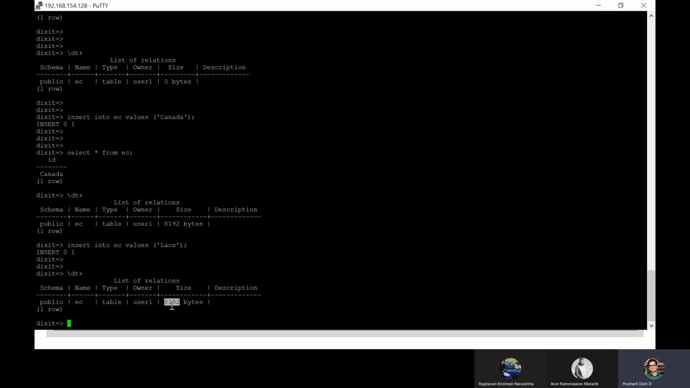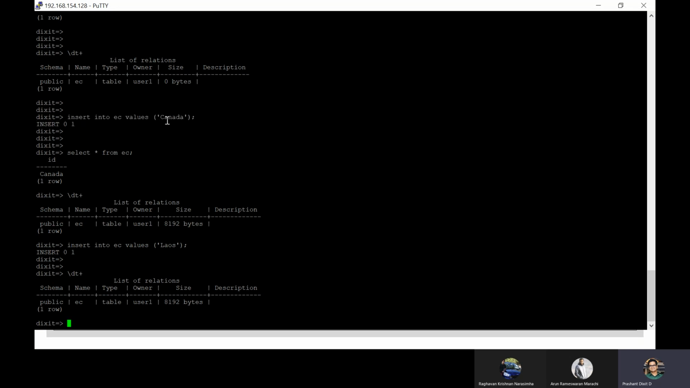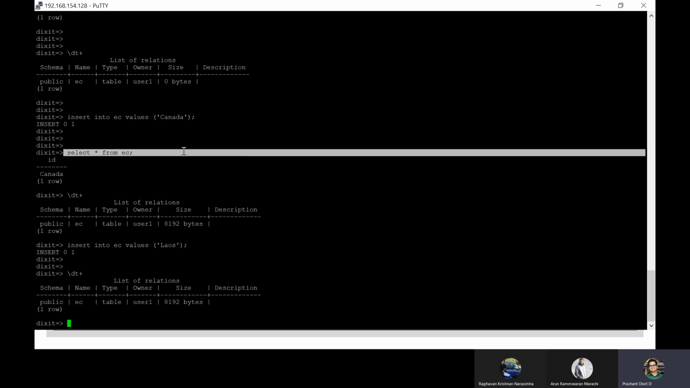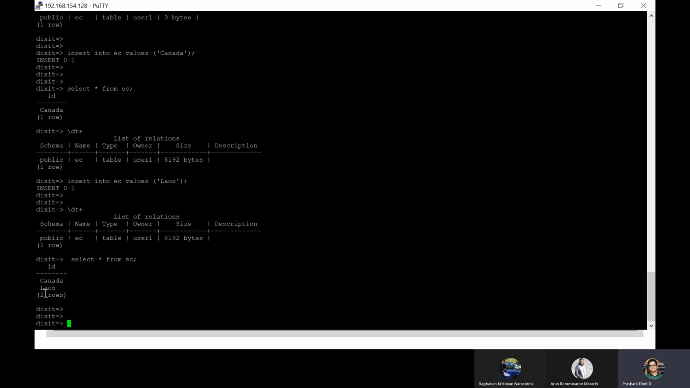Not a single one. So earlier, the moment we did one single insert, the structure is something like this. We've got a big chunk of storage with 8192 bytes, and out of that, this single row with the value Canada occupies only 5% of the data. The remaining 95% is free to house other rows. Correct. So the moment we do another insert, we've got two values this time, right? If you do a select, you can get that info. Now we've got Canada and Lao as entries in the ID column for this table EC.